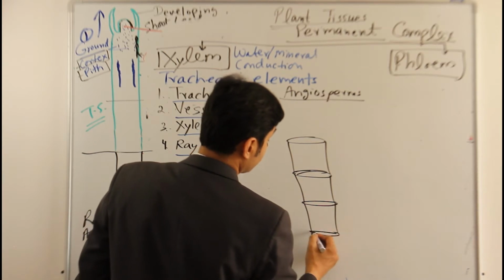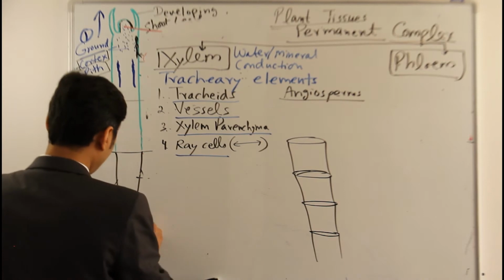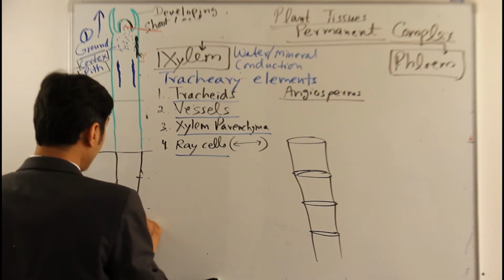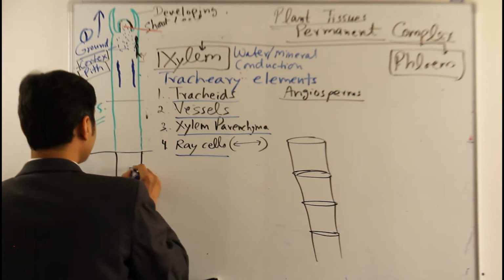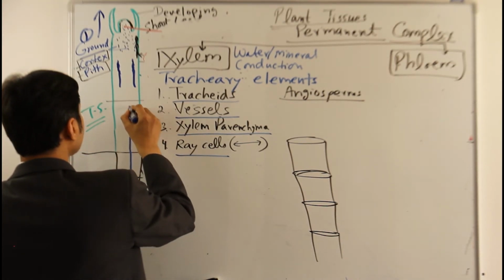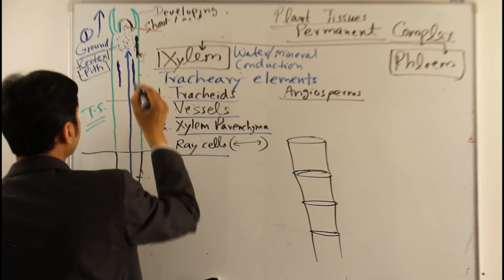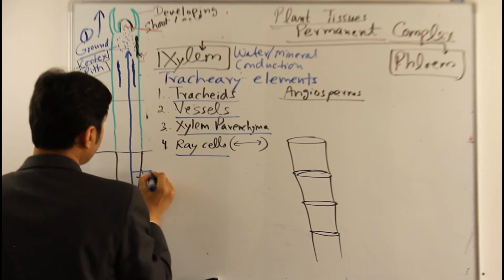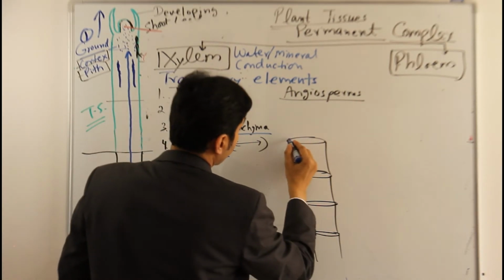So it is like this. Basically what it does is take up water from the root and carry it up towards the entire length of the plant. So this is by xylem, like this.